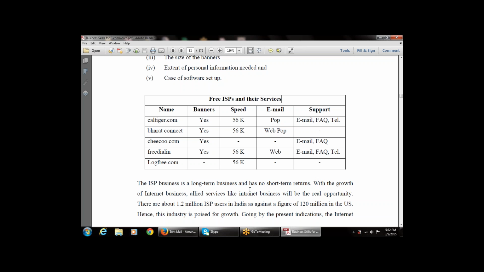Banners are available, yes, with free dial-in. Speed is 56k. Email is web, and support is via email, frequently asked questions, or telephone. The next is logfree.com, speed 56k. So these are the various free ISPs, along with their email and support systems.